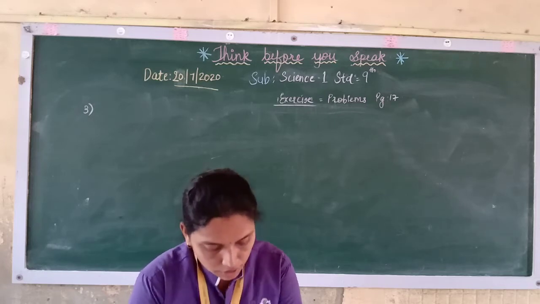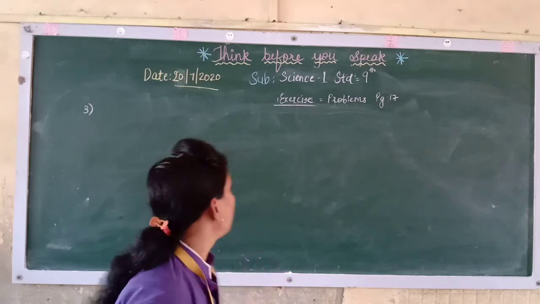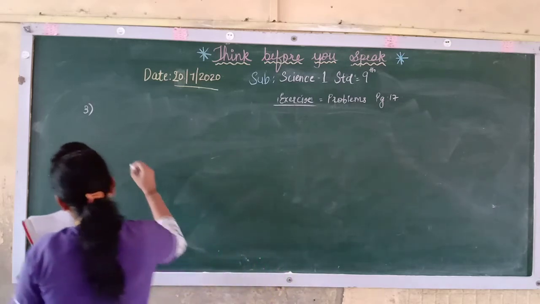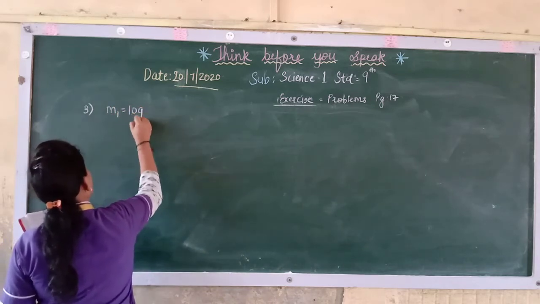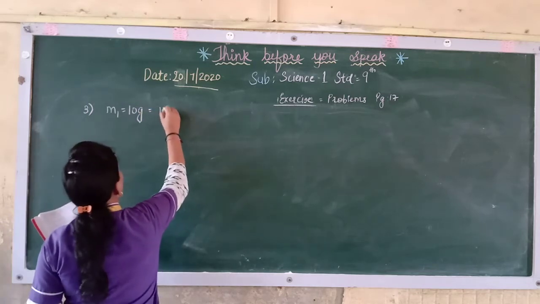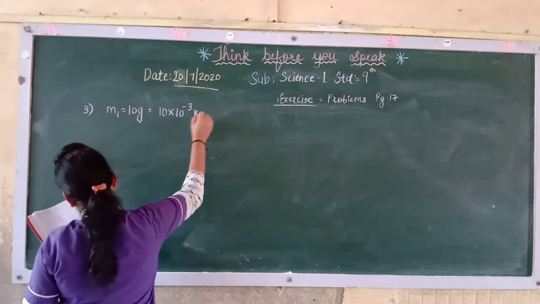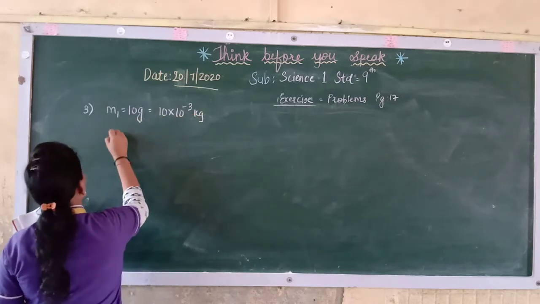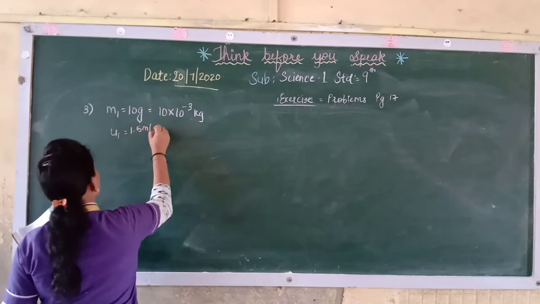Now if you see over here, we will take two masses. M1 is 10 grams, so we will convert this mass into kg. Here it will become 10 into 10 raised to minus 3 kg. Further we have U1, that is 1.5 meter per second.